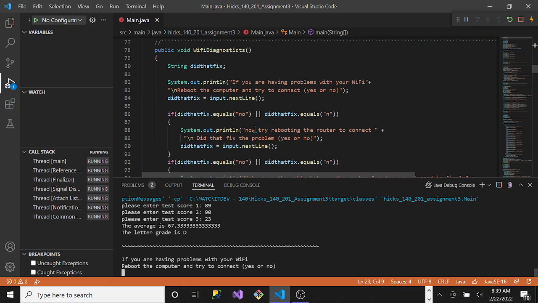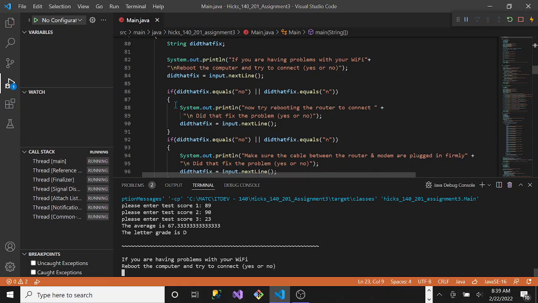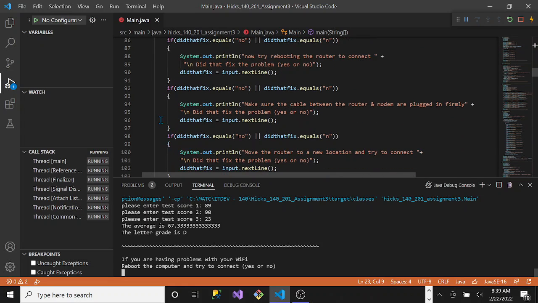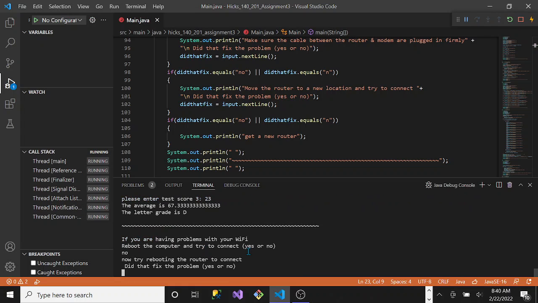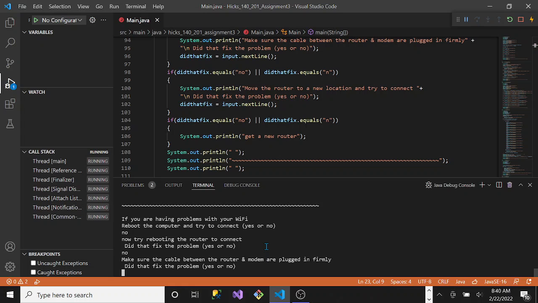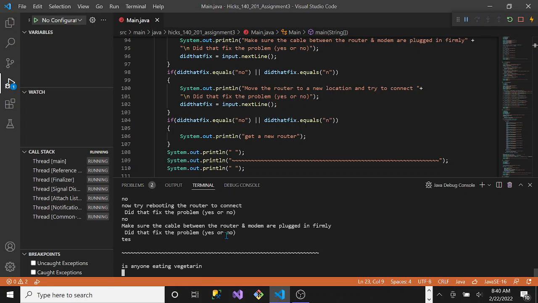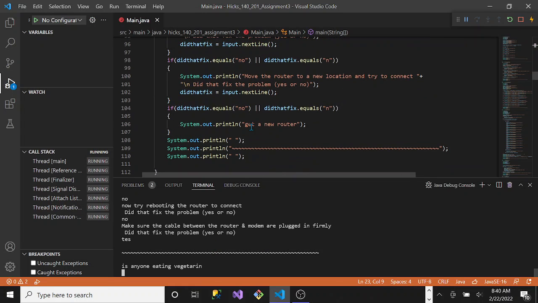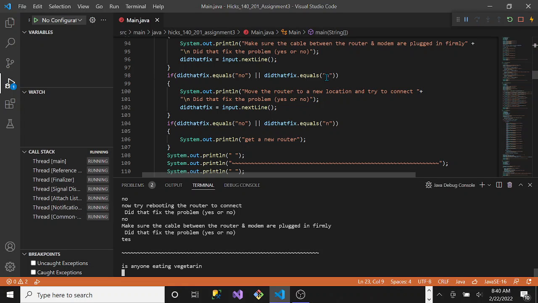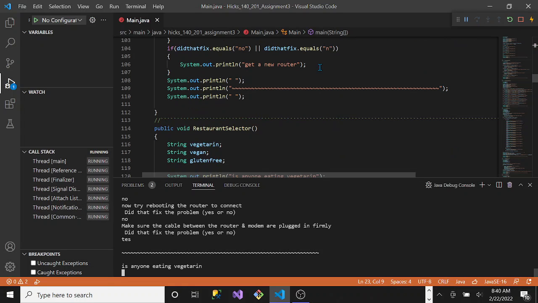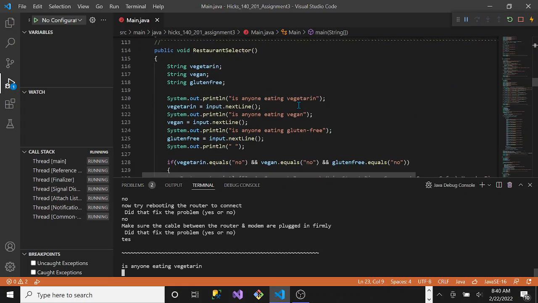Okay. Wi-Fi diagnostic. This is again just a bunch of if statements. So if you're having trouble, no, that did not fix it. Nope, rebooting did not. Cable between, yes, the cable between it, and now we're at the next one. Oh, and for this one I also put in N, because I noticed I was using N instead of typing no. So I added that also as a possibility.